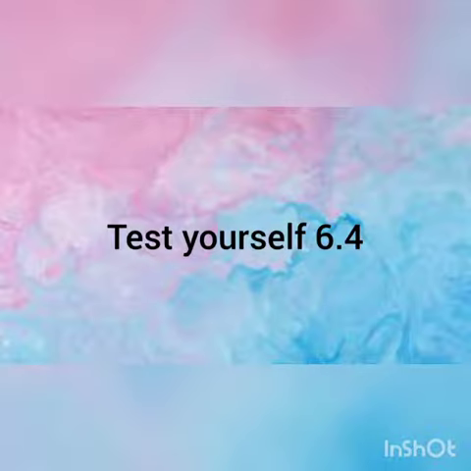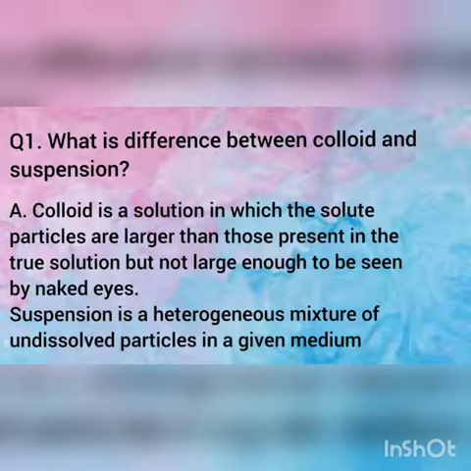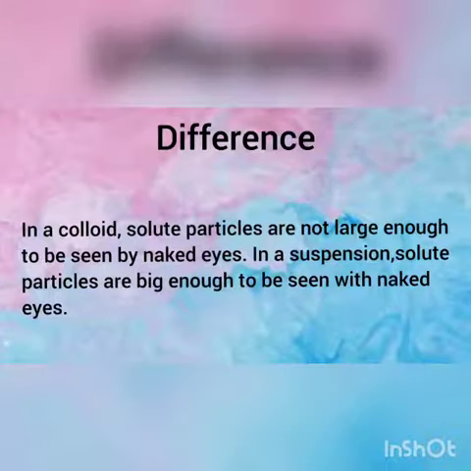Test yourself 6.4. What is the difference between colloid and suspension? Colloid is a solution in which the solute particles are larger than those present in a true solution, but not large enough to be seen by naked eyes. Suspension is a heterogeneous mixture of undissolved particles in a given medium. The difference: in a colloid, solute particles are not large enough to be seen by naked eyes. In a suspension, solute particles are big enough to be seen with naked eyes.